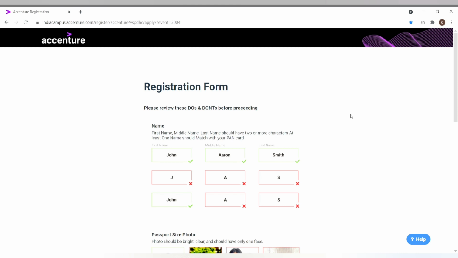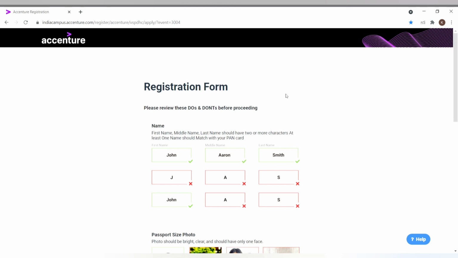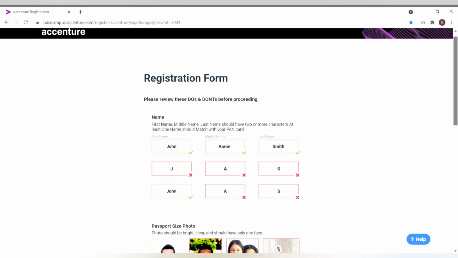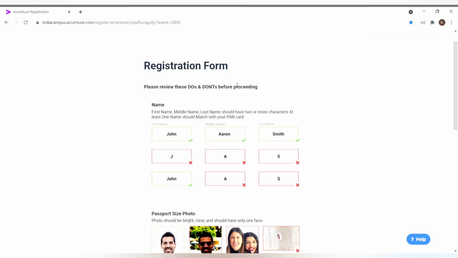Now we will see the registration form of Accenture. Many people are having problems filling this Accenture form. Many are getting rejection mails from Accenture saying that your photo doesn't match your PAN card, or your name doesn't match. So be careful while filling this form. First, please review the do's and don'ts before proceeding.